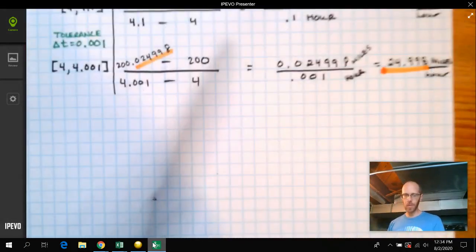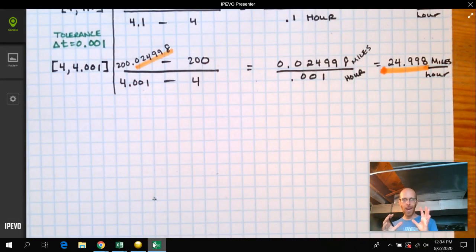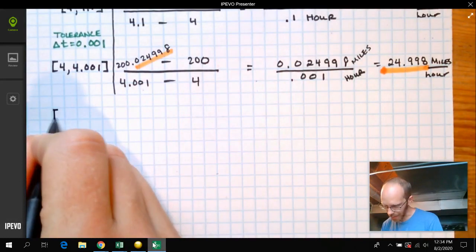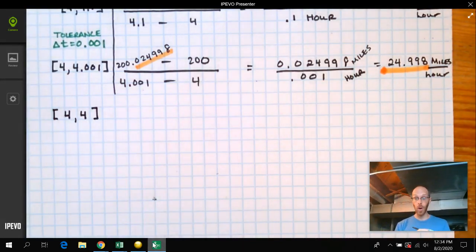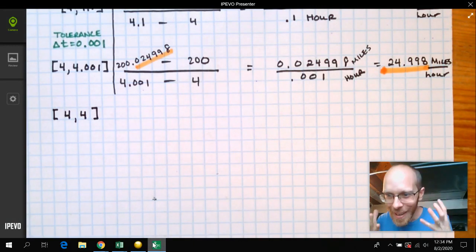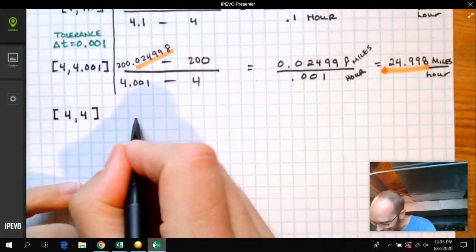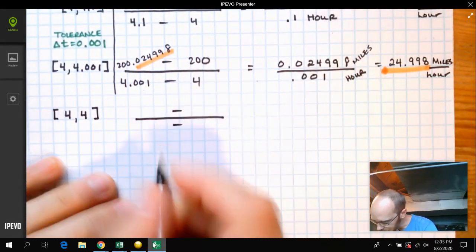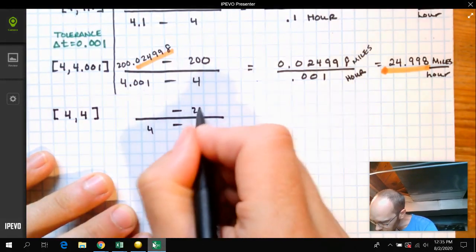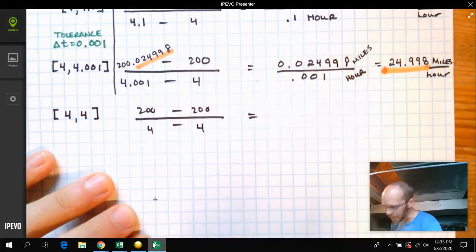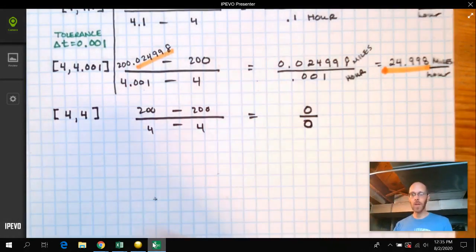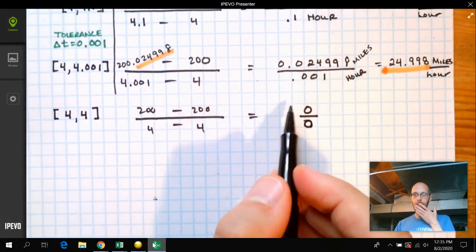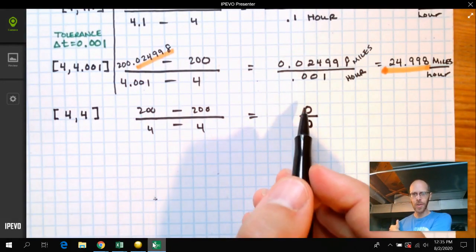In conclusion, I want to close out with this. I got an idea. What if we could get a really good estimate if we knocked the tolerance down to 0? Right? Because if we knock the tolerance down to 0, you can't go any smaller than that. And check this out. 4, 200, 200. I come up with he traveled 0 miles over 0 amount of time. Uh-oh. I don't know what to do with that. What is 0 divided by 0?